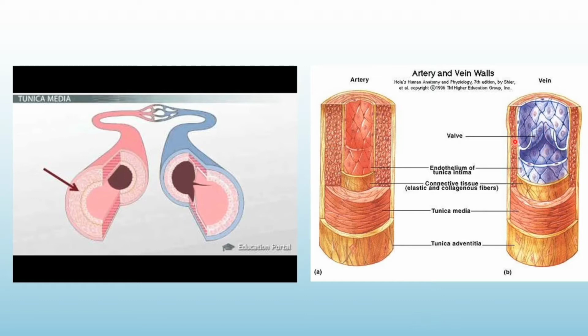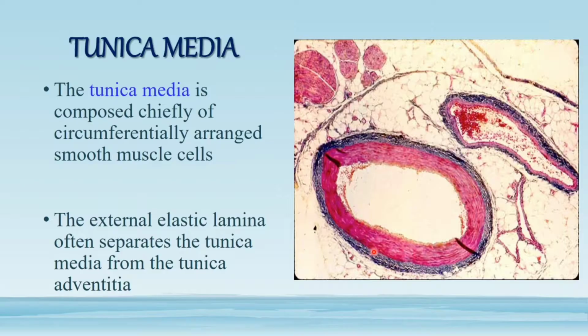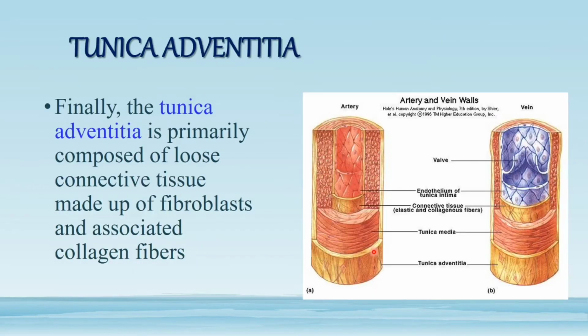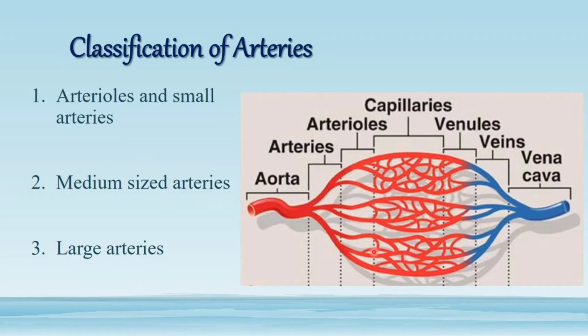Veins are having valves. So this is the artery, which is showing the endothelium with its connective tissue layer making the tunica intima. Then we are having the middle layer, that is tunica media, made up of smooth muscle fibers, and then we are having tunica adventitia. So these were 3 layers.